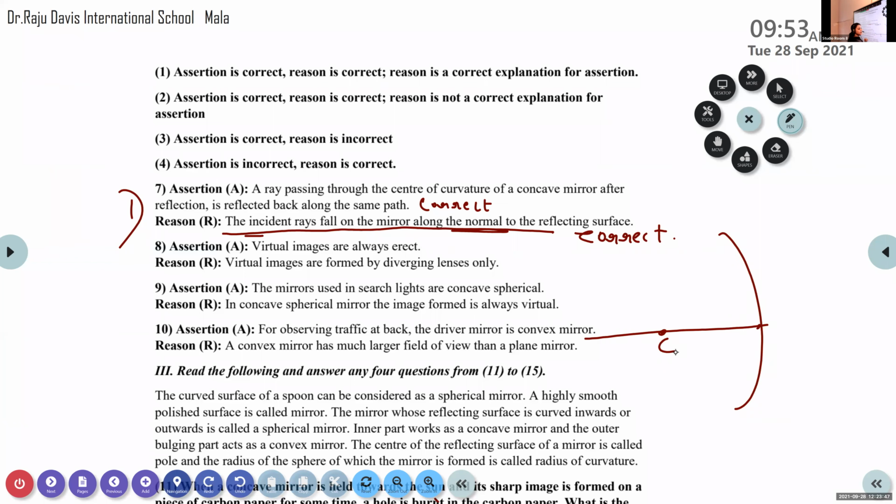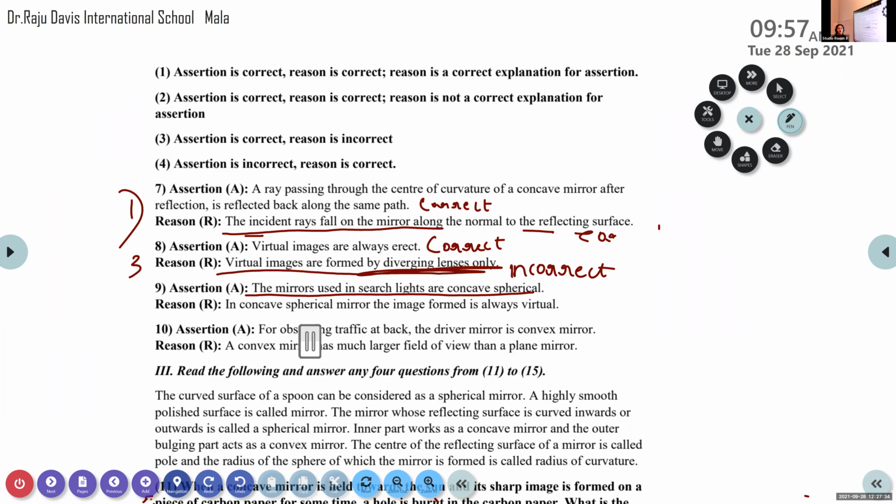Now we have question number 9. Assertion: the mirrors used in searchlights are concave spherical. Correct or incorrect? Correct.